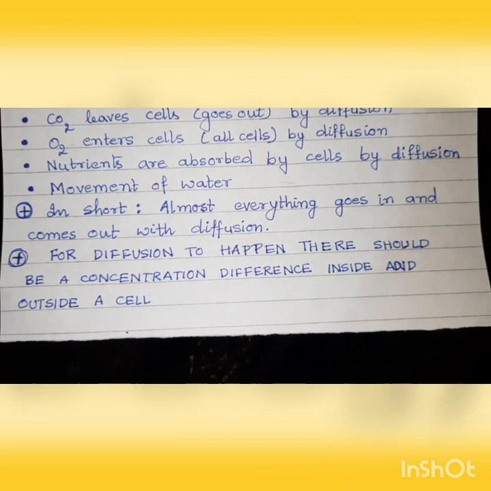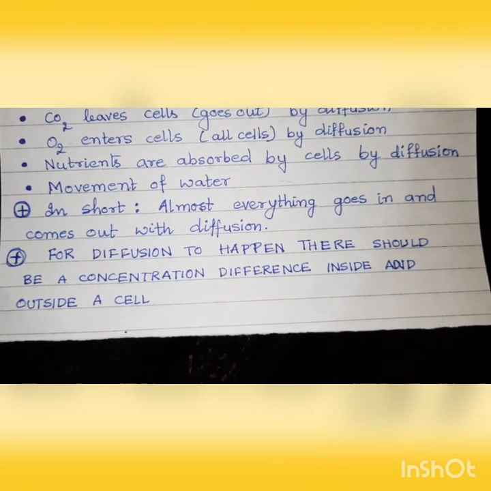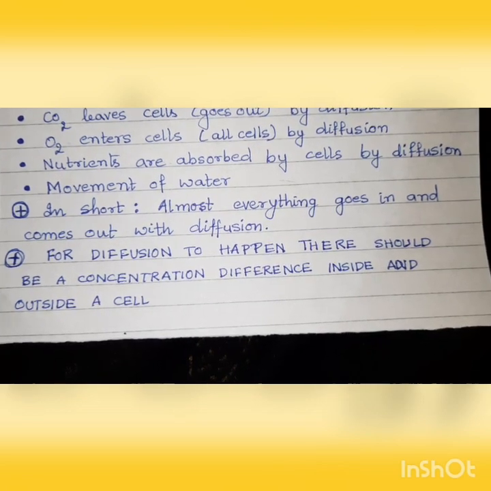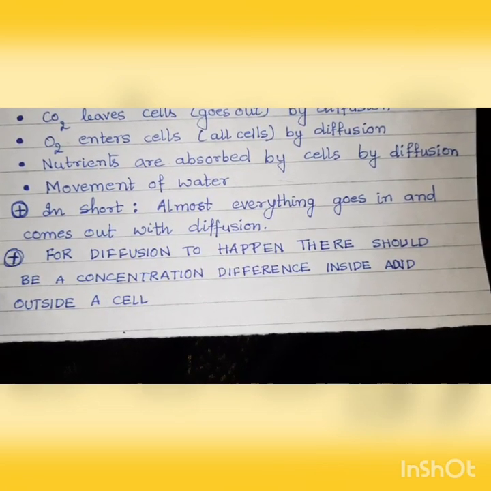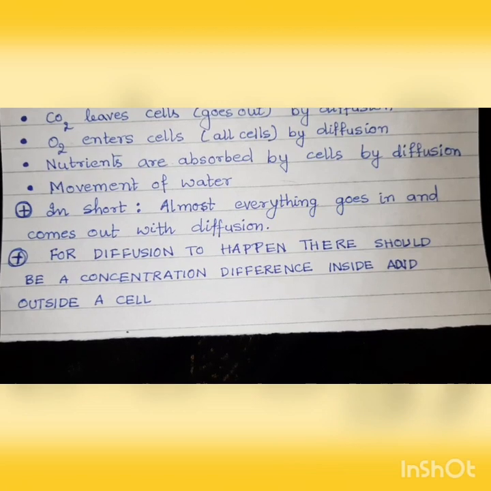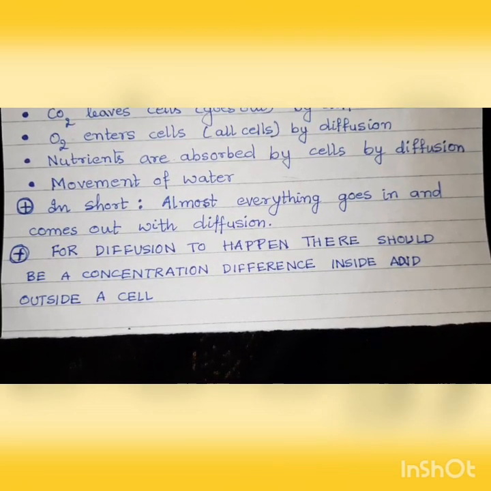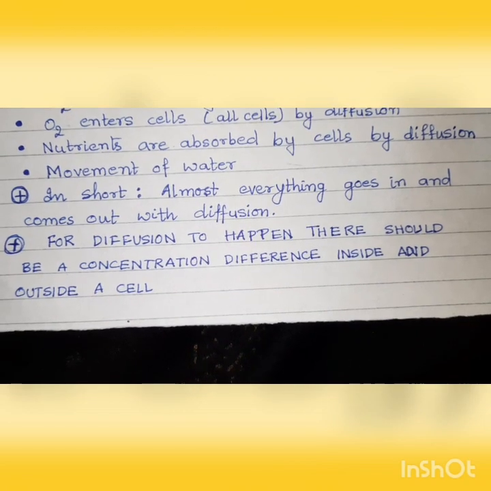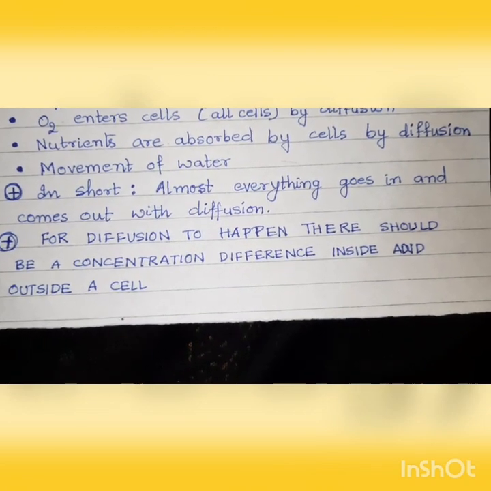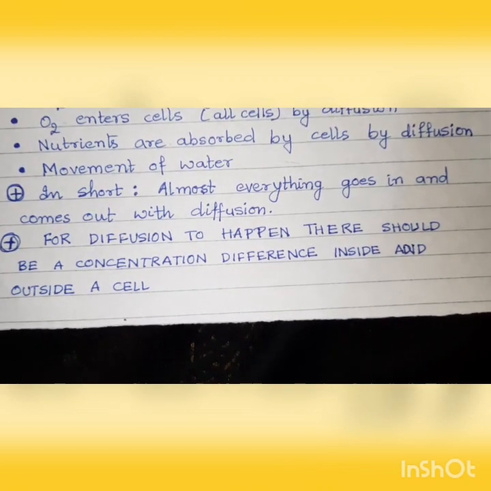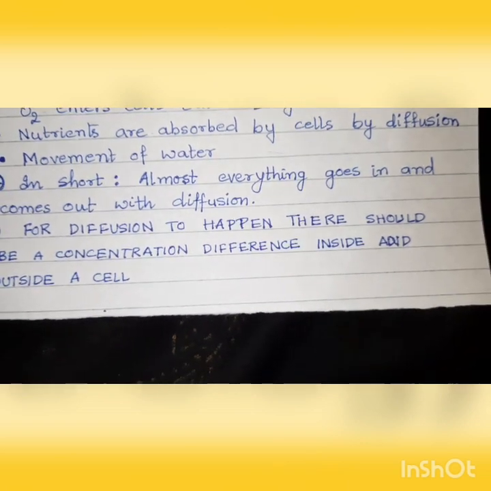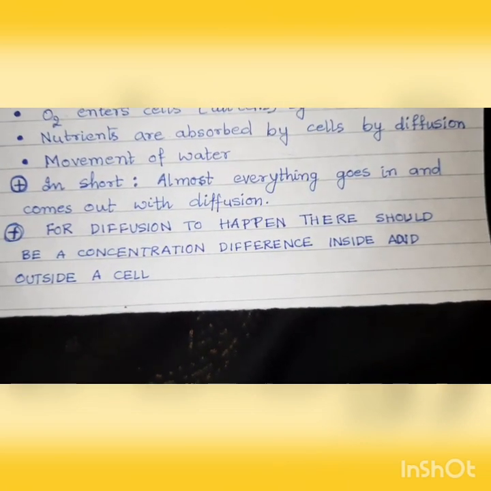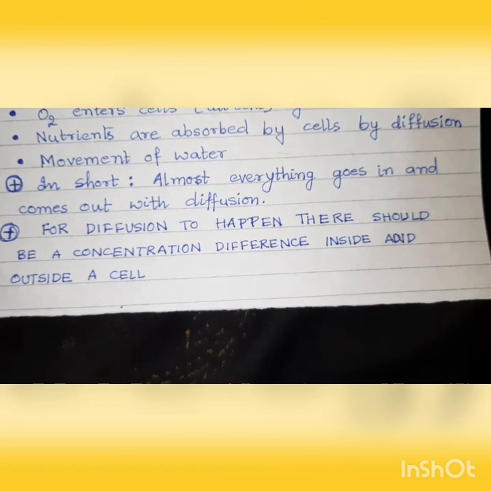Similarly, whenever our cells have to absorb water, this movement of water in and out of the cell also takes place by diffusion. Osmosis is a type of diffusion of water. So water moves in by osmosis, which is actually diffusion of water. In short, we can say that almost everything goes in and out of a cell by diffusion.